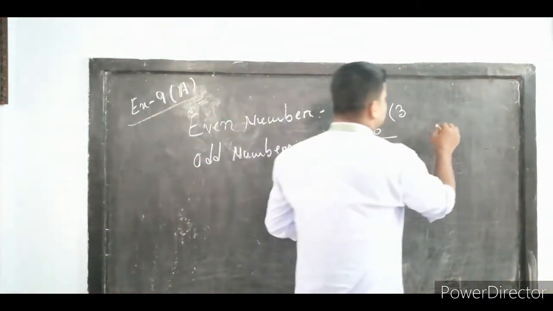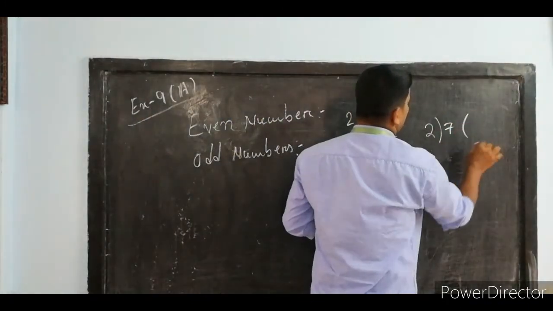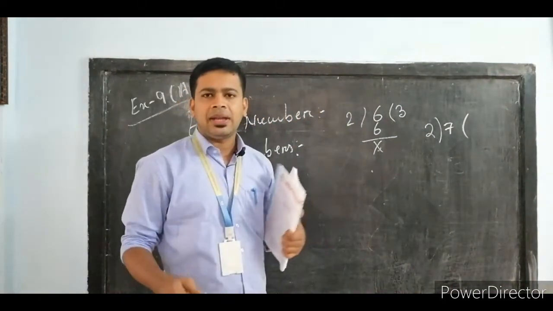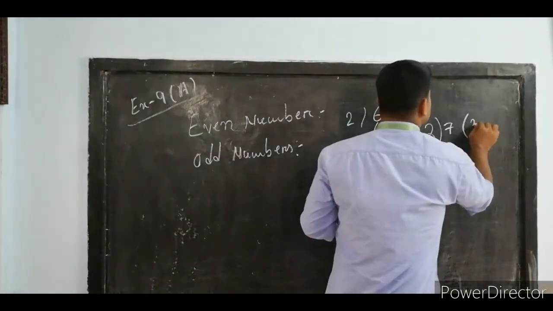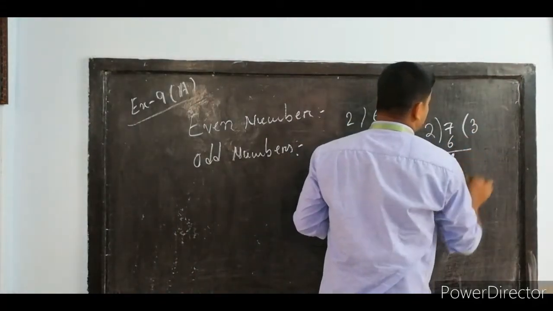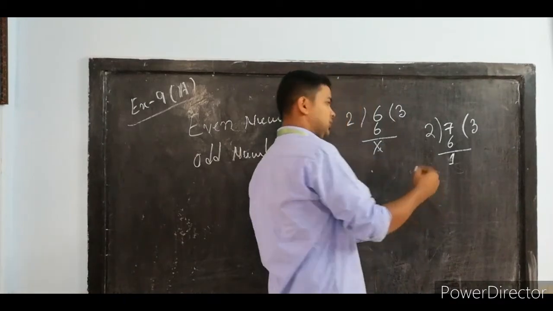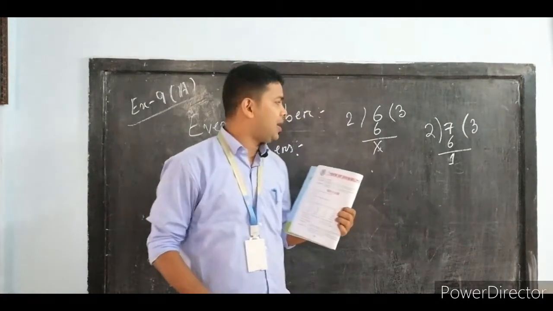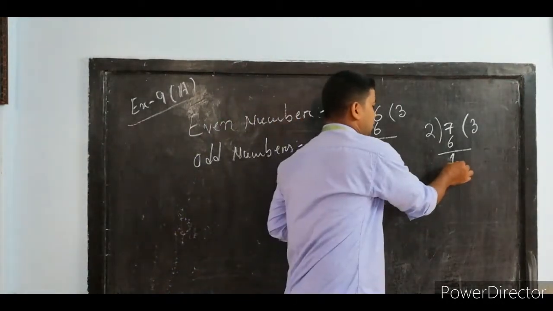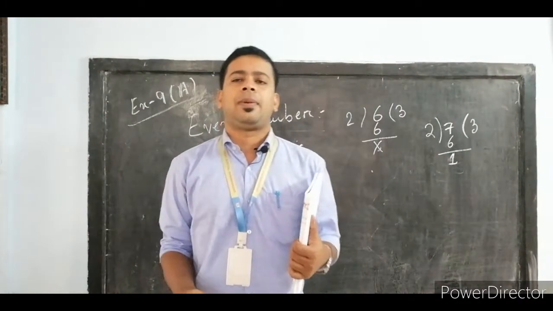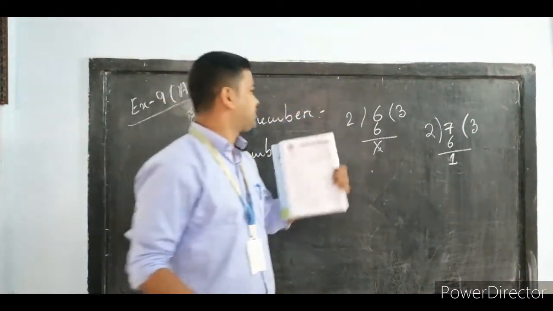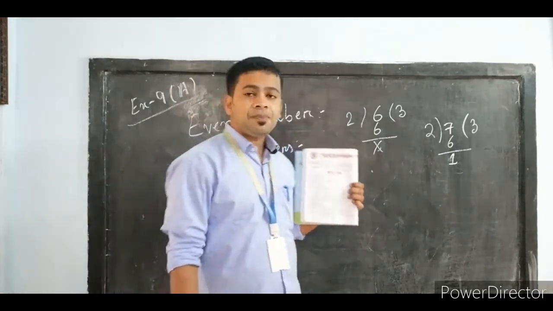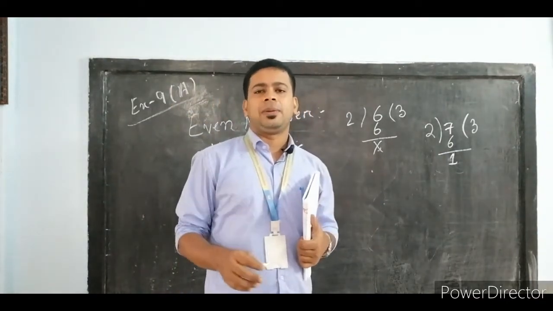And if we divide, for example, 7 by 2, 7 also is divisible by 2, but we will have a remainder. So we can write here 2 3s are 6 and we will have a remainder 1. So we can say 7 is not completely divisible by 2. And 6, 8 and some other numbers are called even numbers since these numbers are completely divisible by 2.